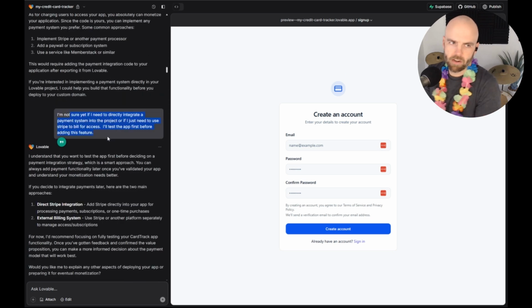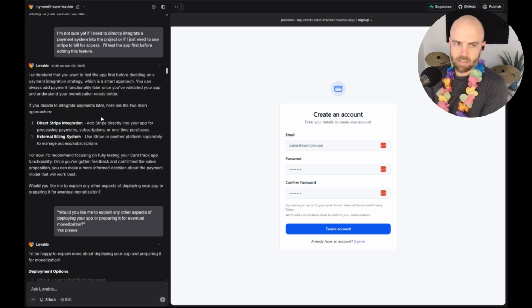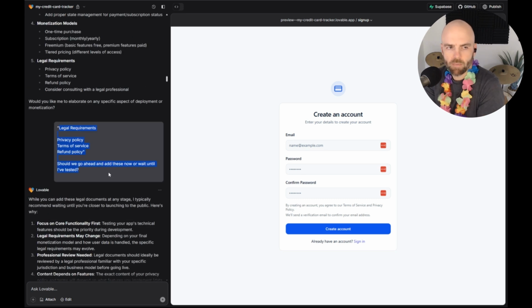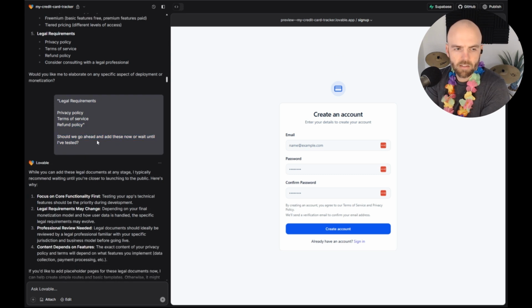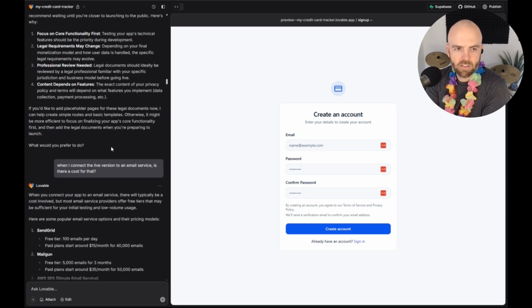So here I am, still learning, right? Hey, I'm not sure if I need to directly integrate a payment system into the project, or if I just need to use Stripe to bill. I'll test the app first before adding this feature. So Lovable was recommending that we work on the UI, the user interface, and this interaction stuff, and then we can start adding layers. So privacy policy, terms of service, refund policy. I was like, should we go ahead and add these, or wait? I think originally it asked me to wait.